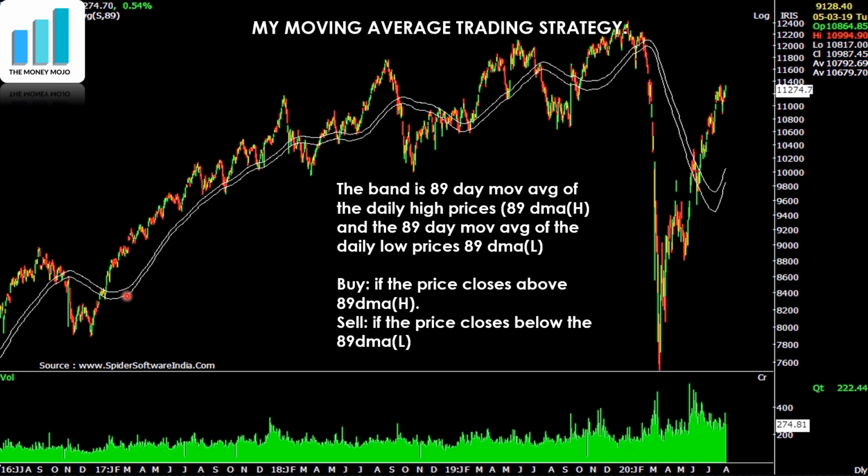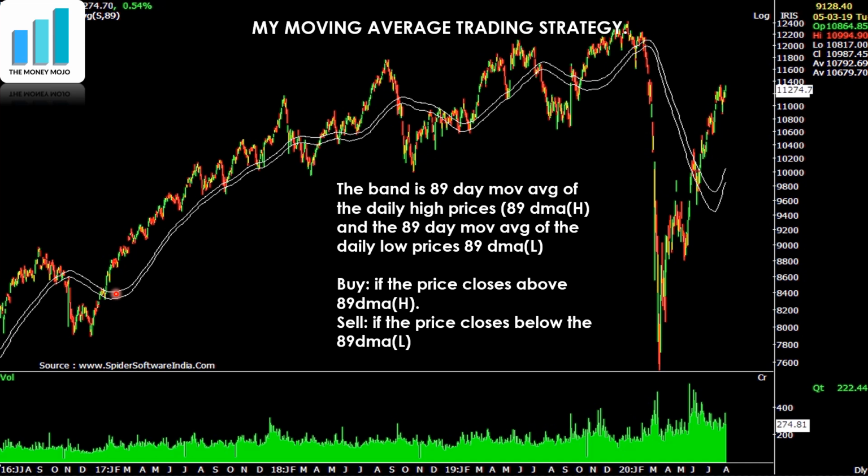So as promised, I will give you exactly the trading system that I have used in the past, both in HDFC Bank and in ICICI Securities, to actually make a lot of money in those days. So what are these two lines that you see? That's the main question. This is an 89-day moving average. Why are there two lines then if both are 89-day moving averages? The answer is that this is the 89-day moving average not of the close but of the high.